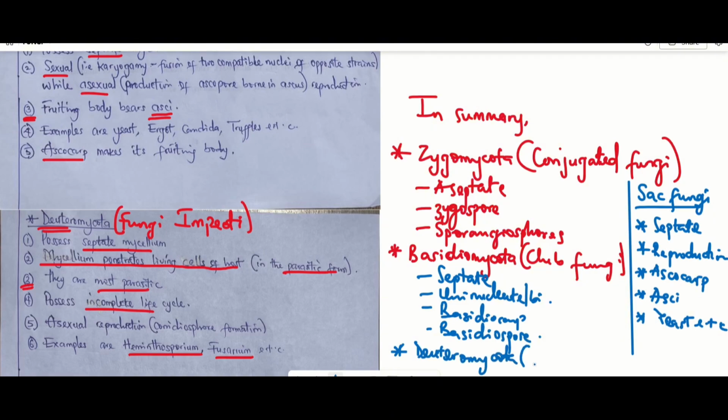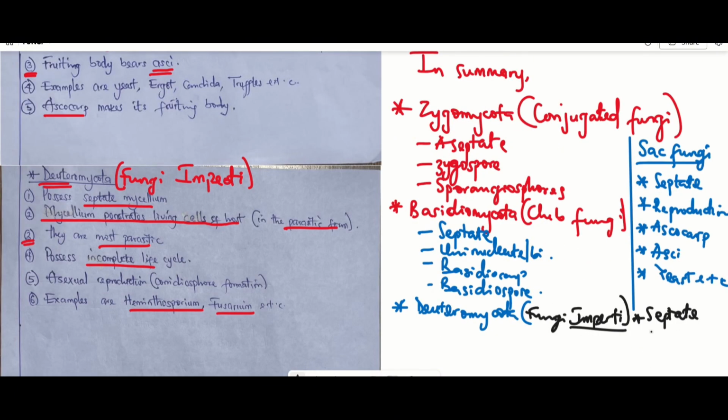And the last one we talked about is the Deuteromycota. Another name for the Deuteromycota is the fungi imperfecti. We said that the fungi imperfecti are mostly parasitic. They possess septate mycelium. Another thing we talked about is that from the word imperfecti, it means that they have an incomplete life cycle. We also mentioned that their septate mycelium can penetrate through the living host and so on and so forth.